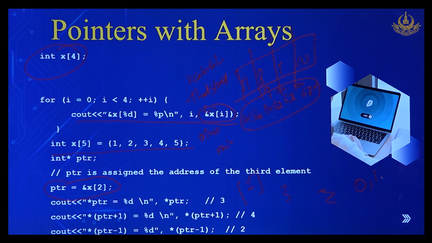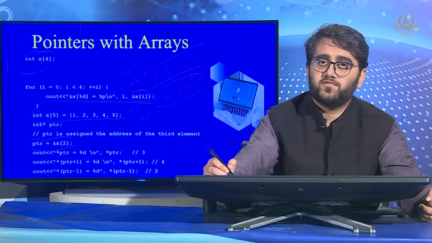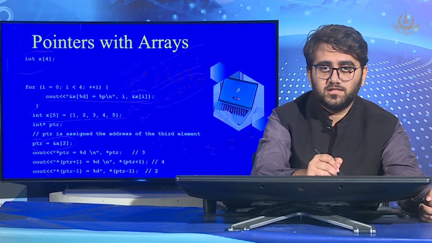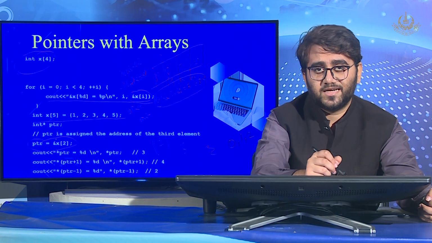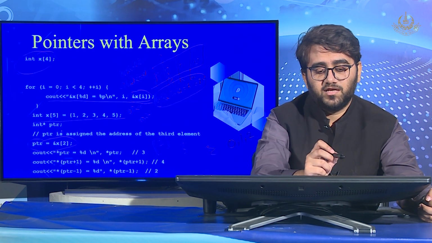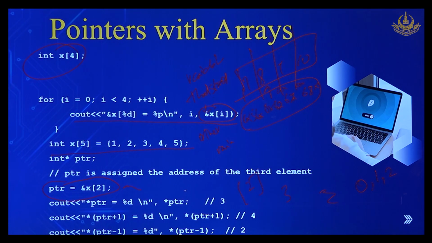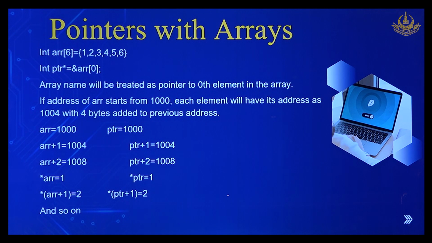So what does second mean? Second comes from 0, 1, 2, referring to the indices of the variables. So here the pointer is pointing toward the second cell in the indices, which is actually the third value in the array. So it will just print out the value. If we print *ptr, we will get 3. If we do *ptr plus 1, we would get 4. If we do *ptr minus 1, we would get 2. So that is how pointers work with arrays.